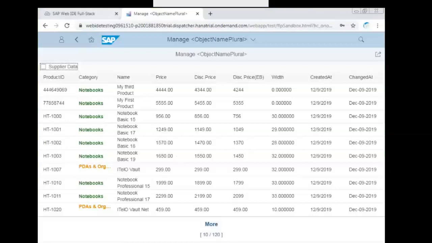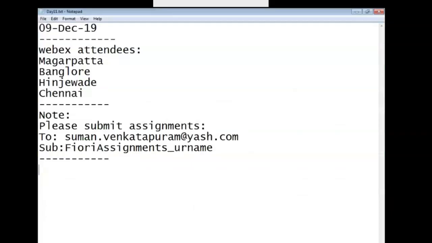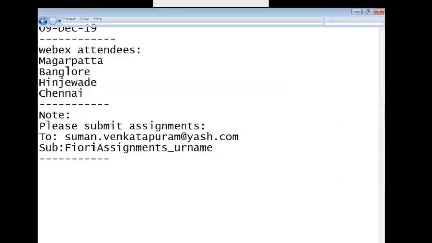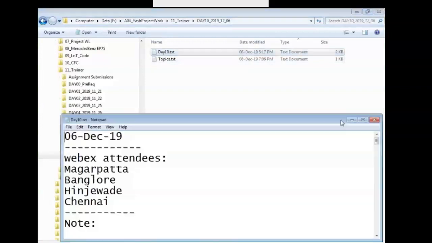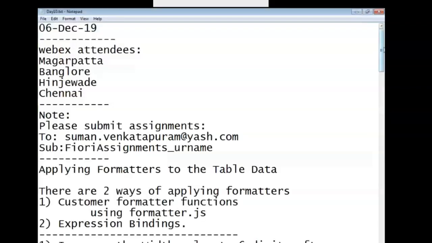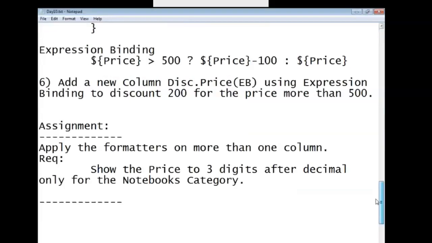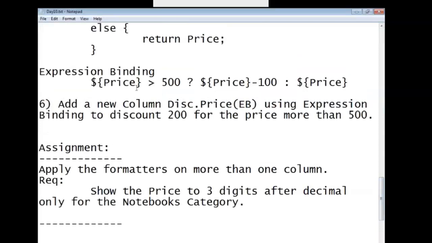The next topic is we'll try to have a graph. Okay, previously what session did we end? We applied the formatters using both custom formatter functions and also expression bindings. Again, the same thing. You have to follow my guidelines. Practice a lot with the custom formatter functions. Not that sir did that using expression bindings.